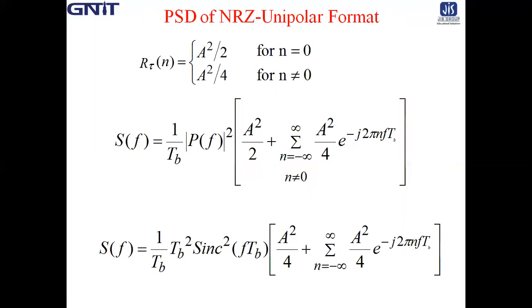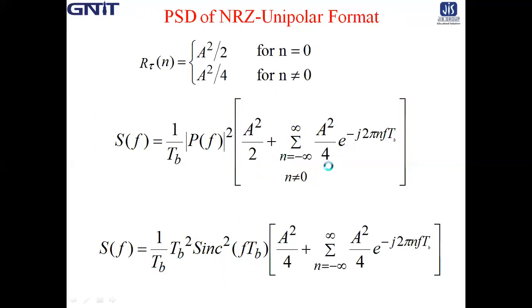Actually, P(f) is equal to Tb into sinc(f Tb). So |P(f)| square will be Tb square sinc square f Tb, and 1 by Tb remains as it is.